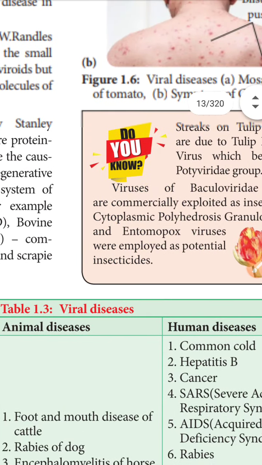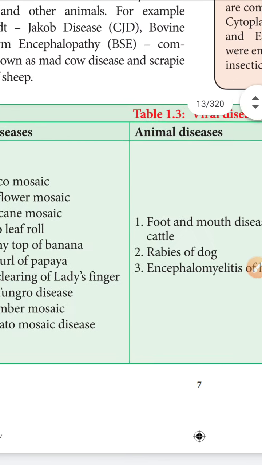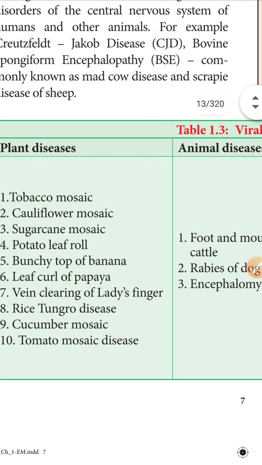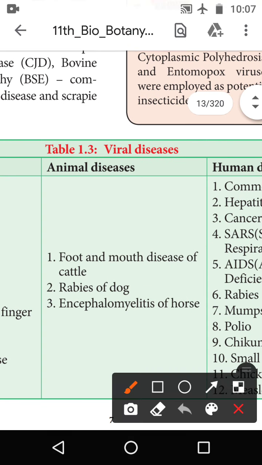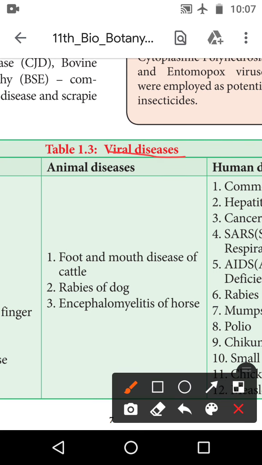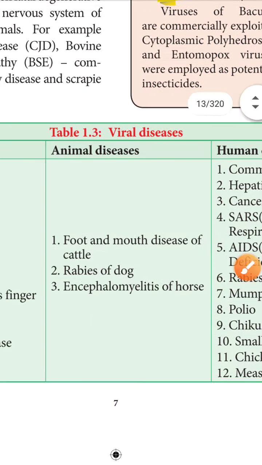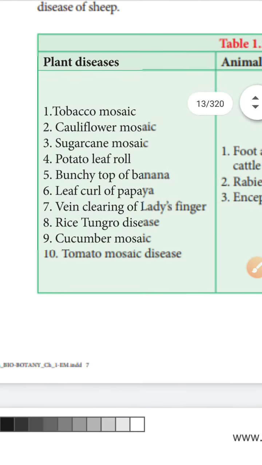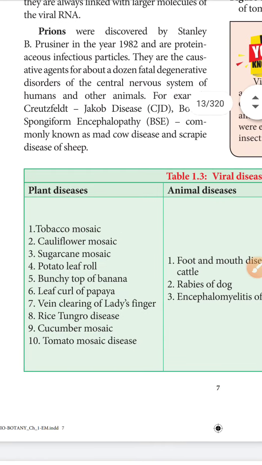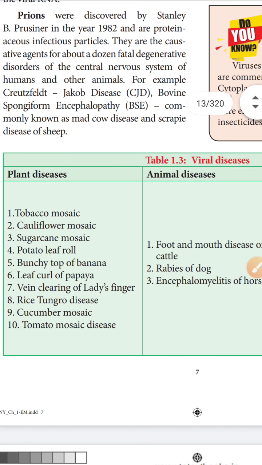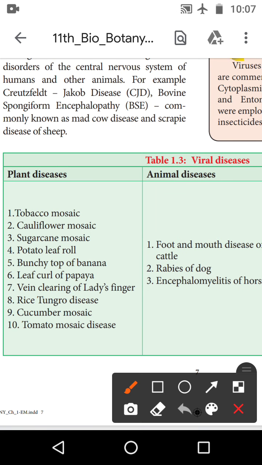then some of the viral diseases are present in this table. The viral disease, what is this? What viral diseases are present for the human? We will see. First of all, the viral disease affects plants and humans also.